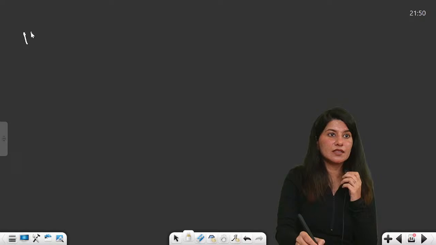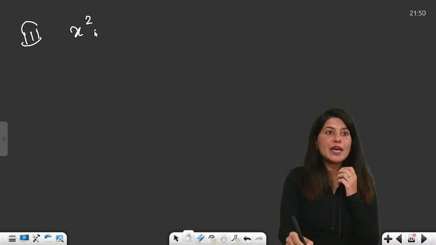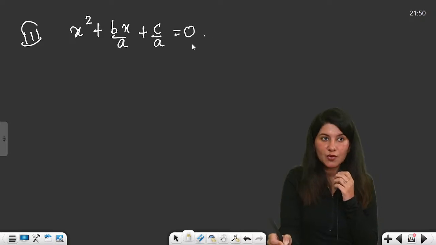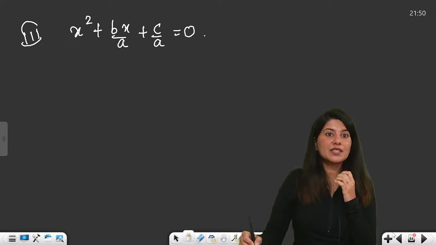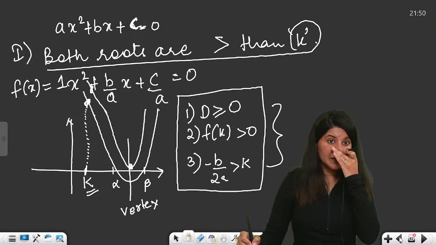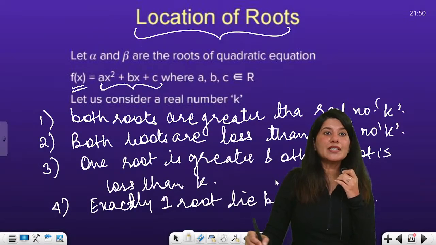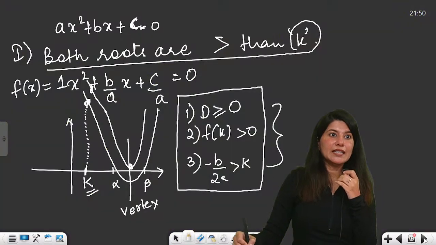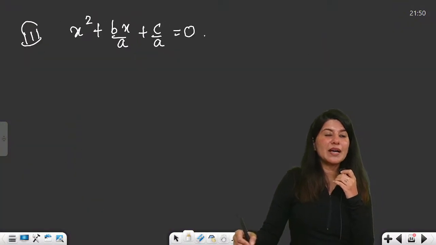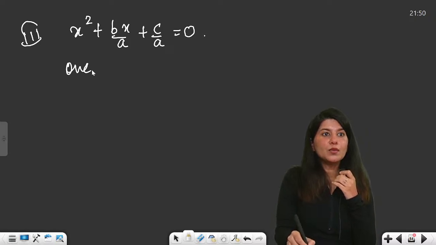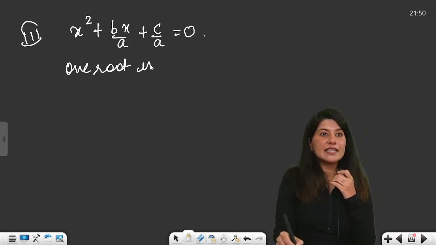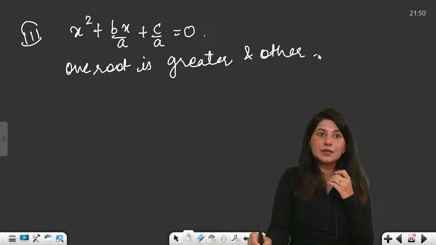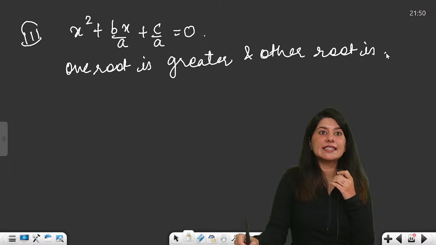Now third. x square plus b by a x plus c by a equal to 0. And what was the third case? Who is going to tell me? Okay. One root is greater and the other root is less than k. Right? So that means, what is my situation? One root is greater than k and the other root is less than k.